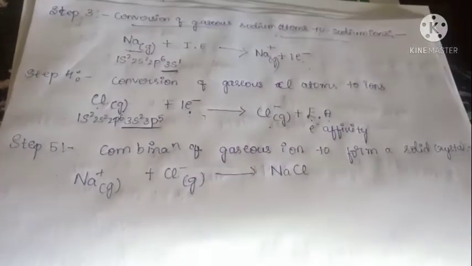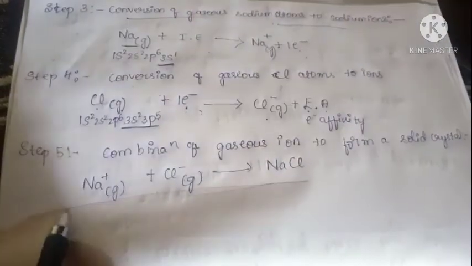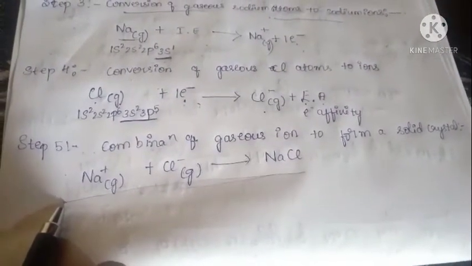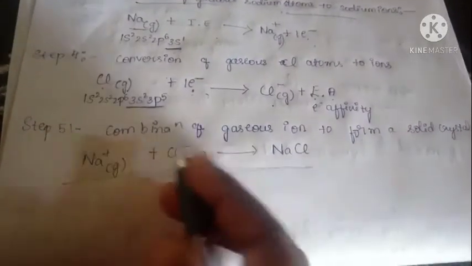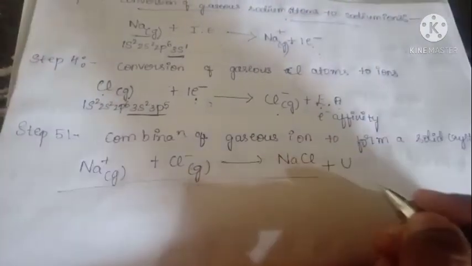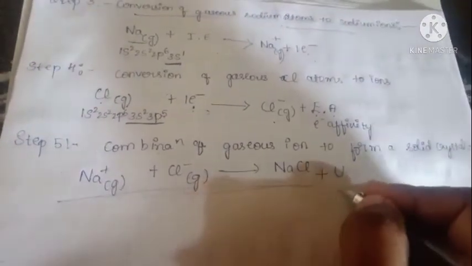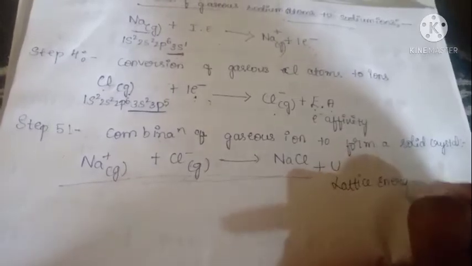Got it? This is how to calculate the lattice energy in the formation of NaCl. Here some energy is released in the formation of NaCl. That energy is known as the lattice energy. This is the main mechanism.